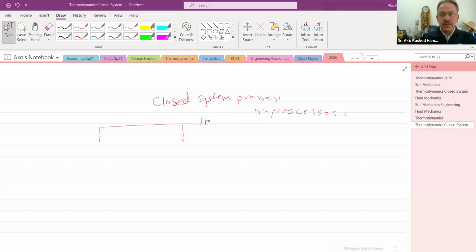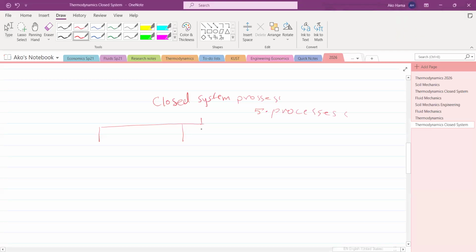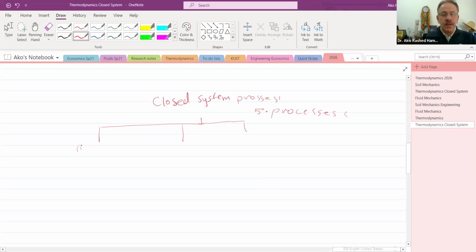However, now we said we have five. This is the first one. By the process or the states, I mean the description of going from one state, state 1, to another state, state 2, in the properties that we have.